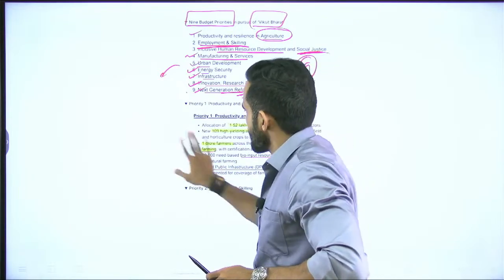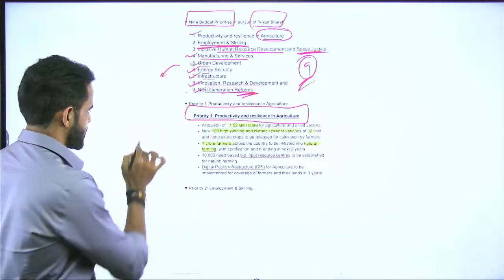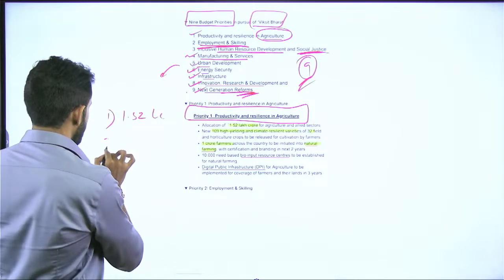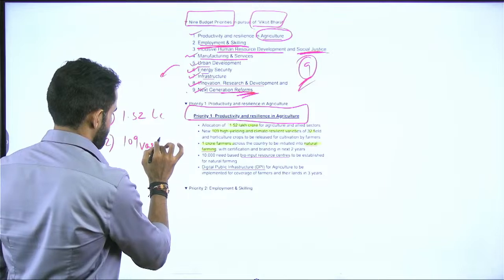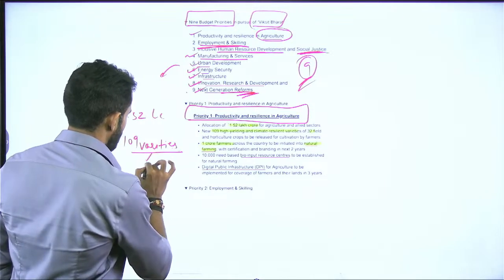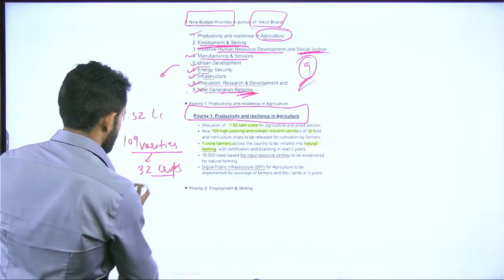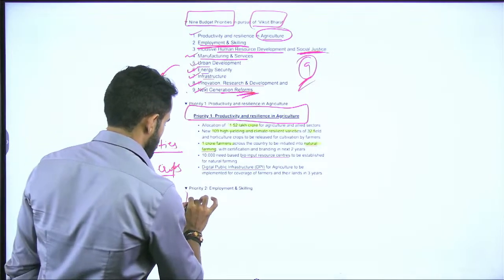we summarize this entire thing, so first and foremost, for first priority, that is for agriculture, A, the allocation is 1.52 lakh crore, B, there will be 109 varieties of how many crops? 32 crops. Third thing is that 1 crore farmers will be switched to natural farming.